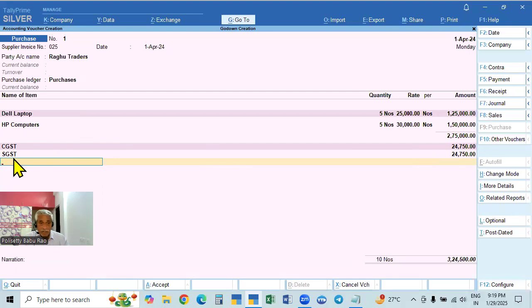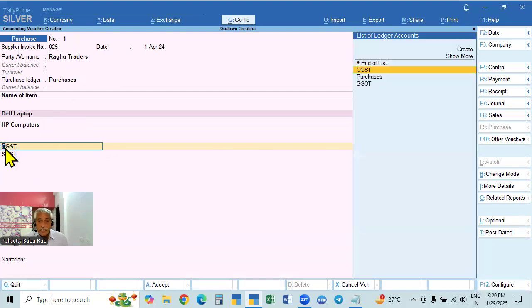First, this tax will check whether the goods are taxable or not. If it is not taxable, it will not calculate. If it is taxable, it will calculate at the percentage given in that item. But how will it calculate? The percentage will be calculated, but which location? If the party is outside the state, it will calculate IGST. If it is inside the state, that is the local state, it will calculate CGST and SGST. So here is a local person.